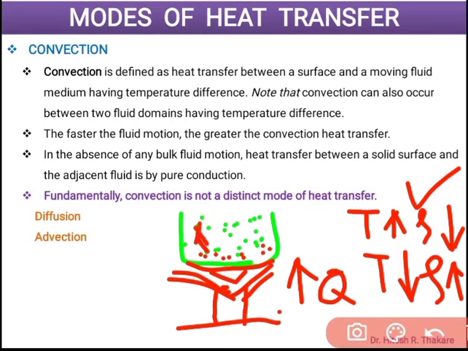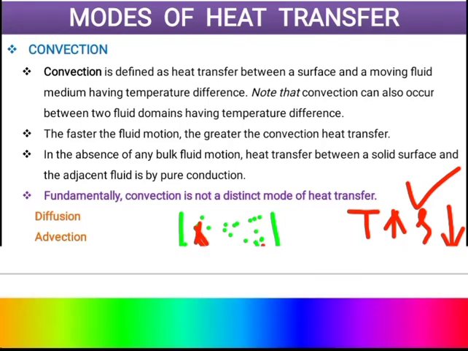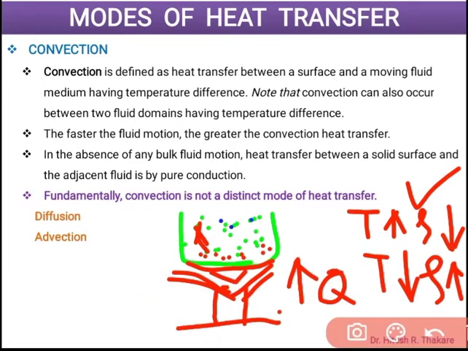Why? Because the molecules of water at the top are comparatively heavier. So because of the movement of these light molecules, a small vacuum will be created at the bottom of the container, and then that vacuum will be filled up by these cold molecules.